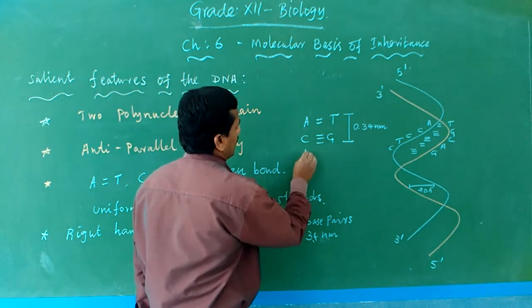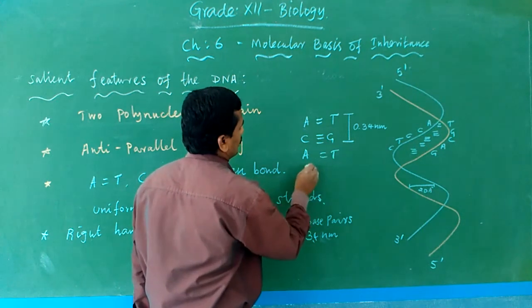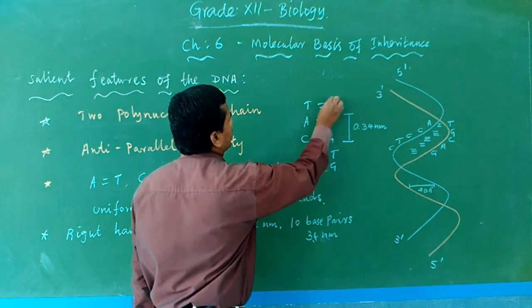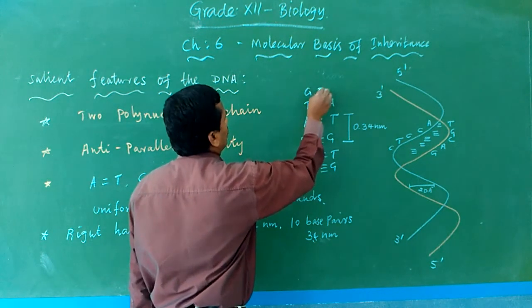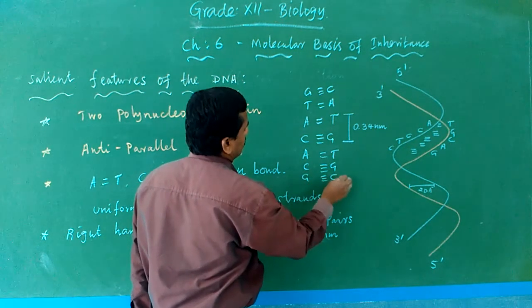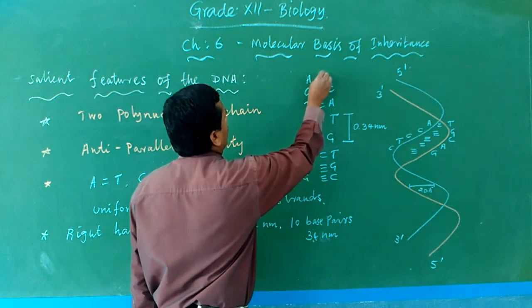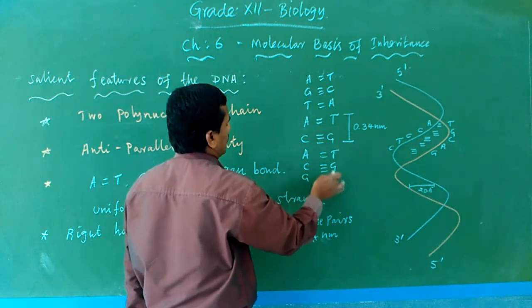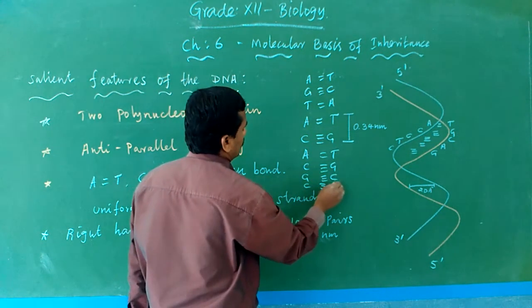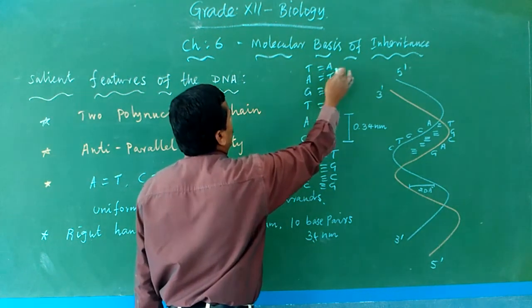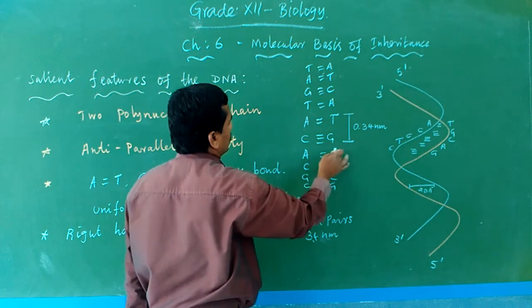Listen: adenine, thymine, cytosine, guanine, thymine, adenine, guanine, cytosine, and so on. Counting: 1, 2, 3, 4, 5, 6, 7, 8, then cytosine and guanine and thymine and adenine, 9, 10.